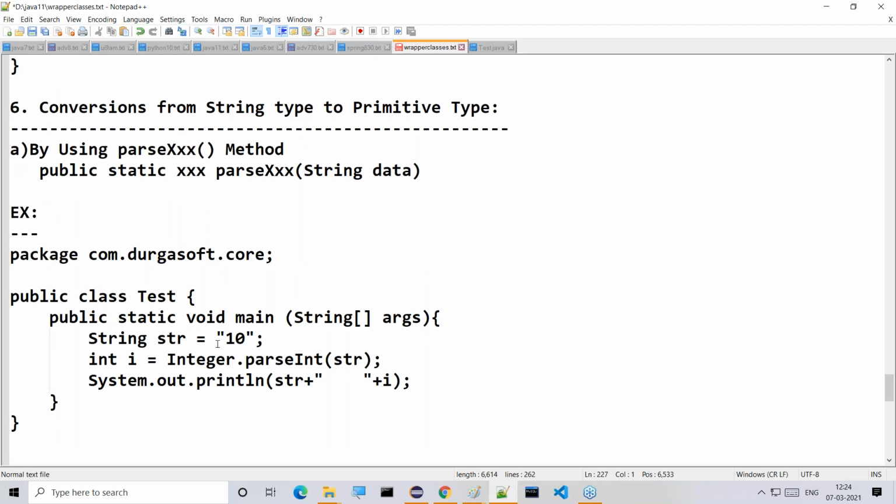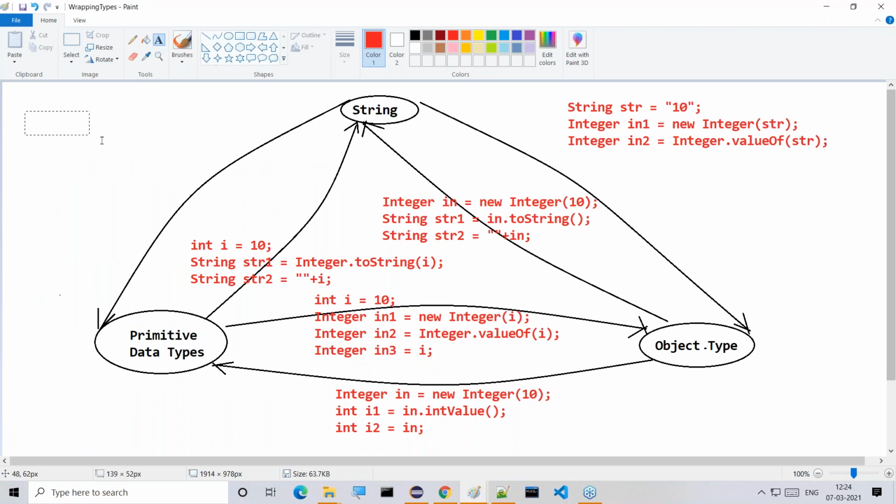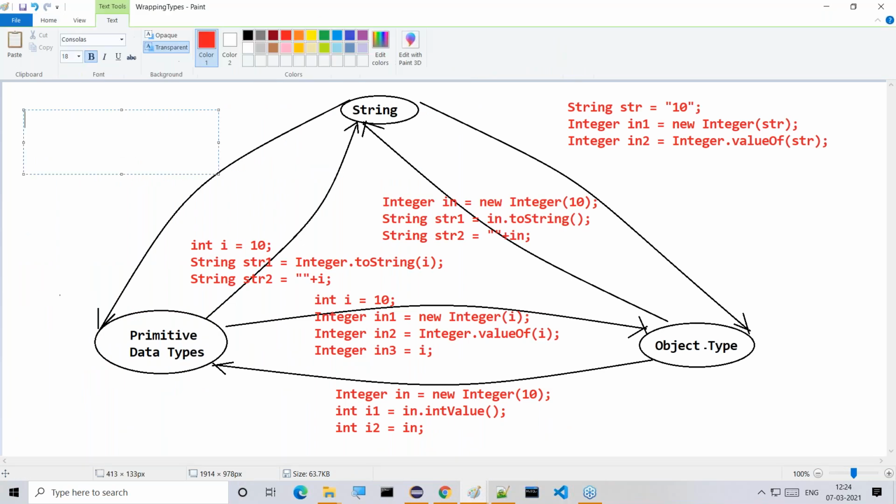So overall, all the conversions we completed. In the diagram I want to provide now, string type to primitive data type. String str is equal to 10.